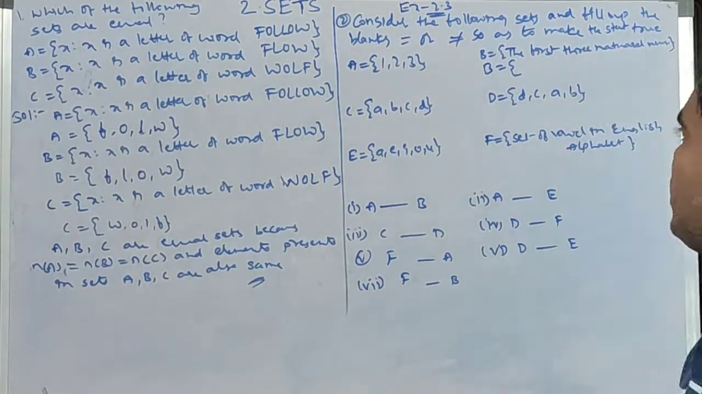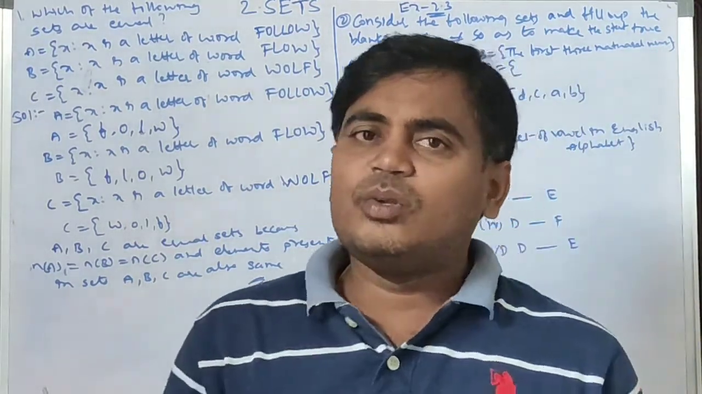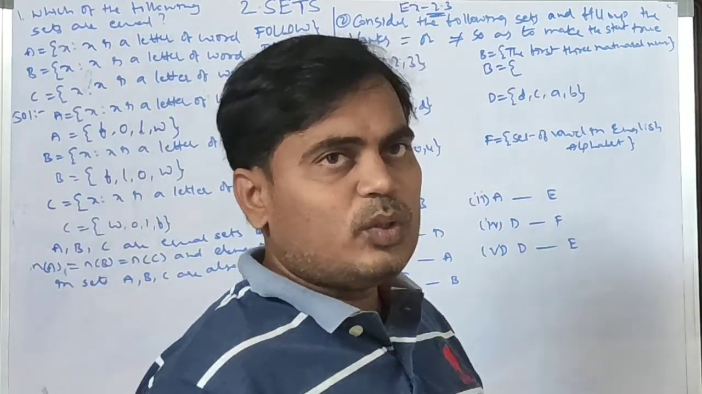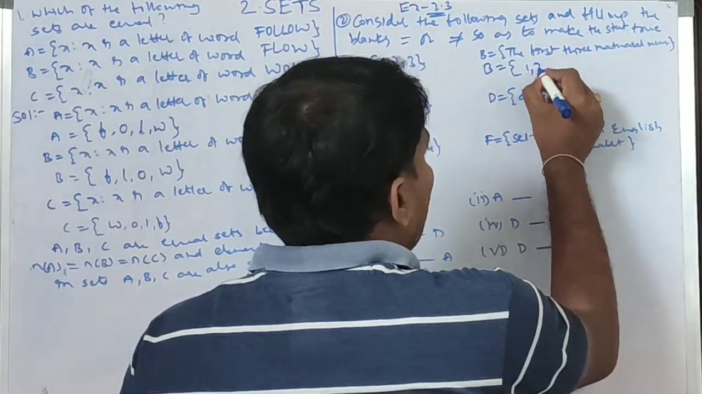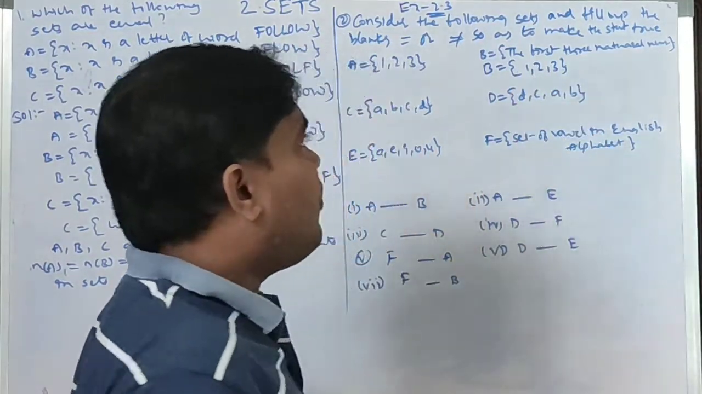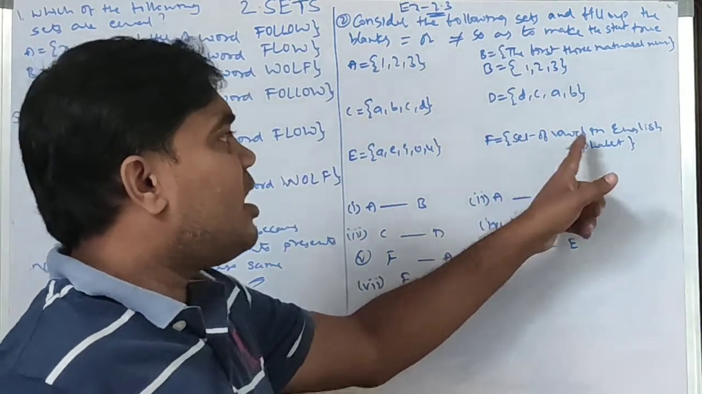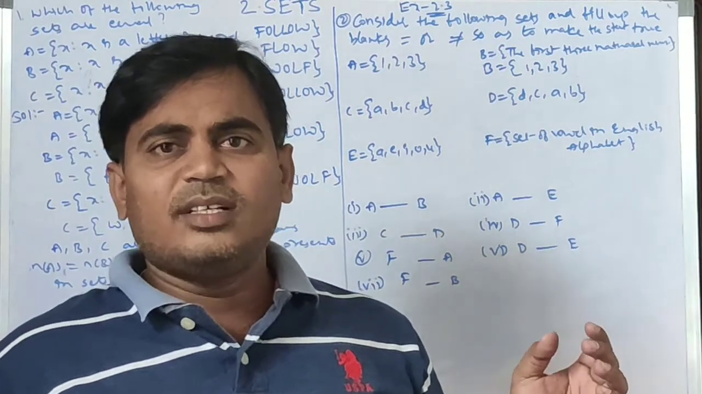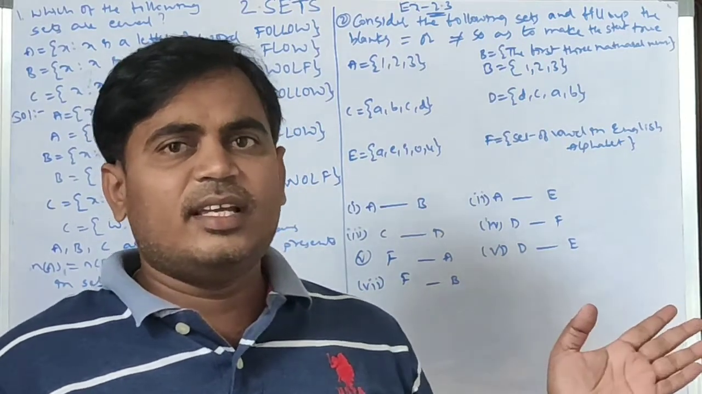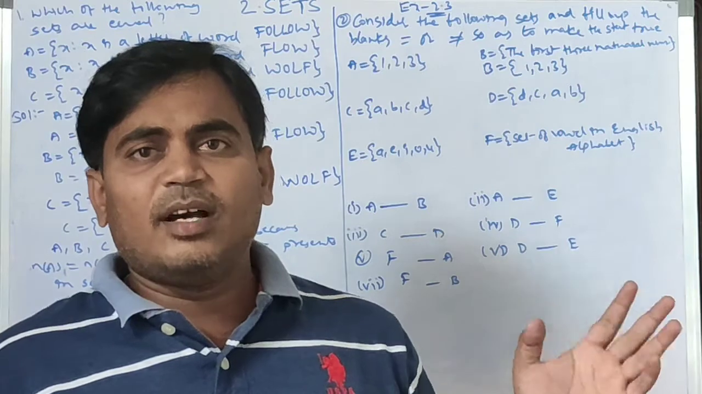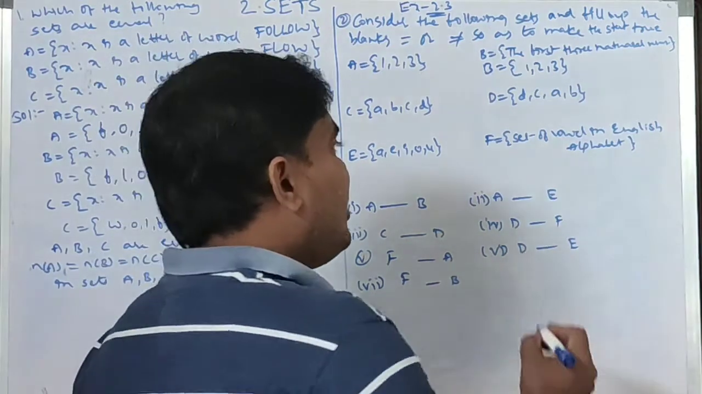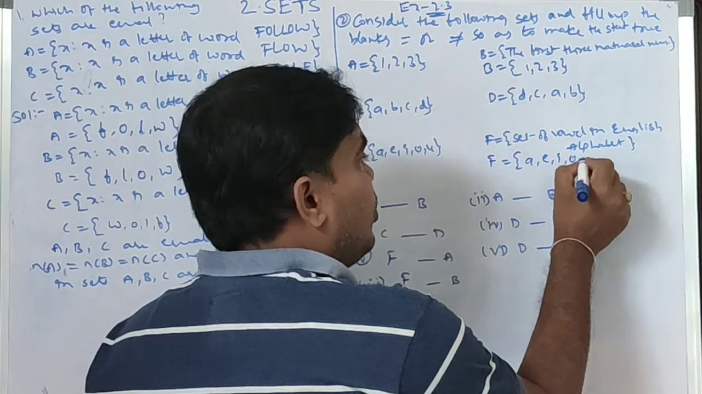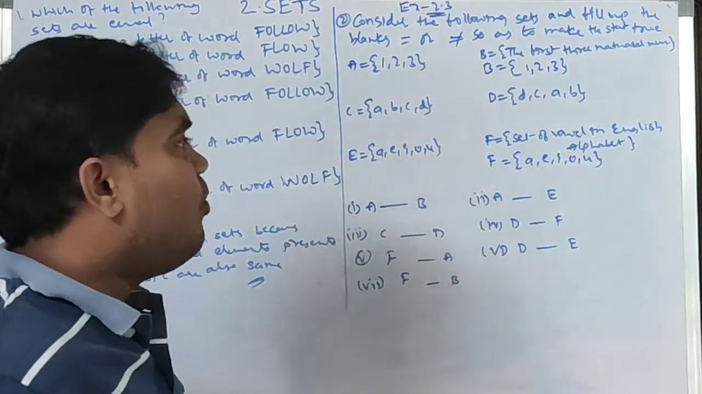Now I want to convert the set builder forms to roster form. The first three natural numbers: what are the natural numbers? 1, 2, 3, 4, and so on. So the first natural number is 1, the second 2, the third 3. So 1, 2, 3 are the first three natural numbers. Next, the set of vowels in the English alphabet. The alphabets are A, B, C, D, E, F up to Z. Among these, the vowels are A, E, I, O, U.